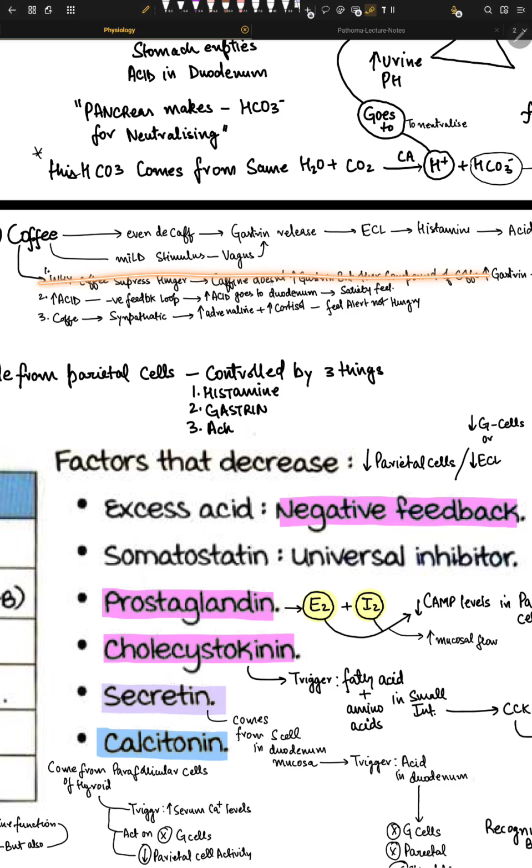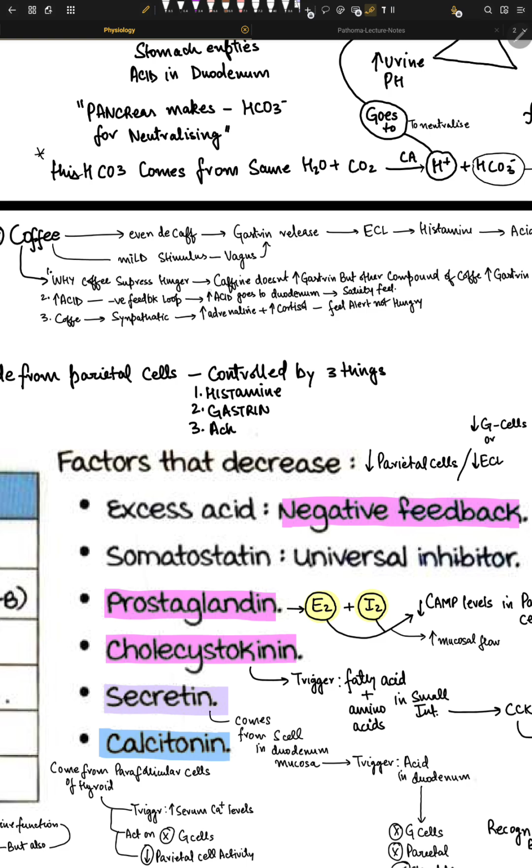So it really doesn't suppress anything. This is just one thing: oh, I thought that it increases gastrin. Okay. Second, it increases acid. How? Via a negative feedback loop. Okay. Now how? This increased acid goes to the duodenum and you feel satiety, because your stomach feels that, oh, not stomach, duodenum, right?